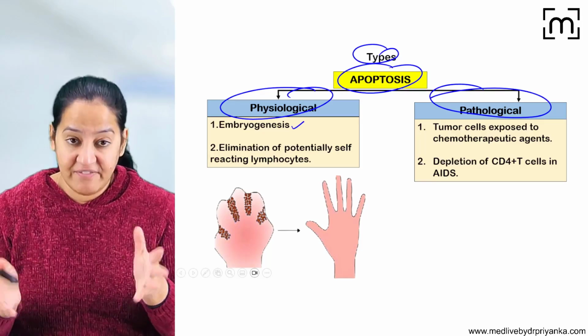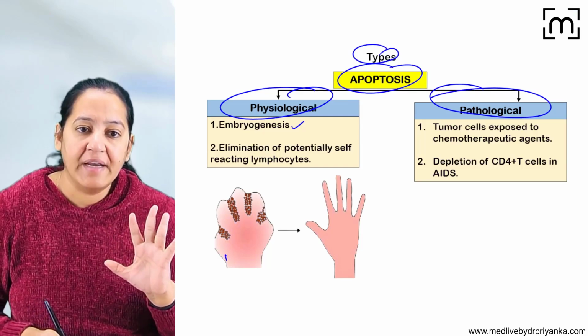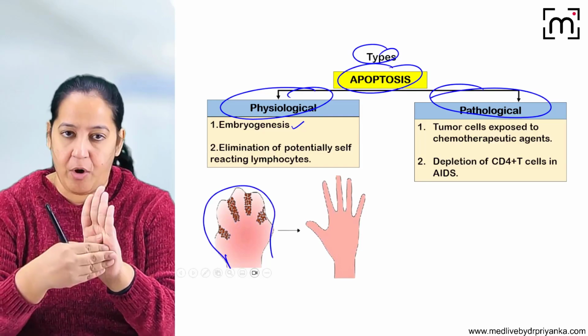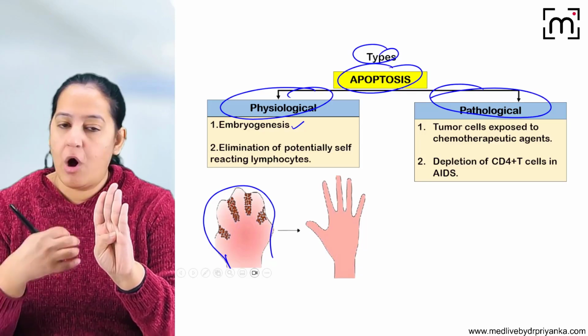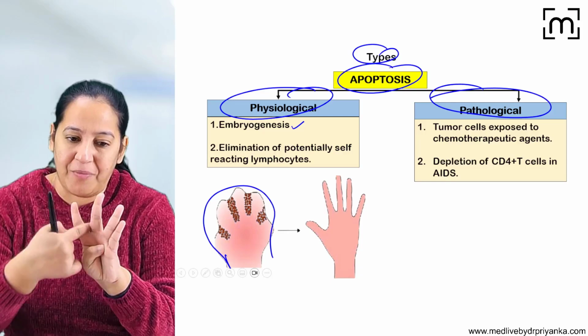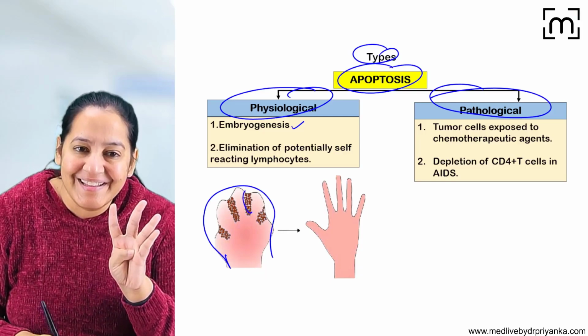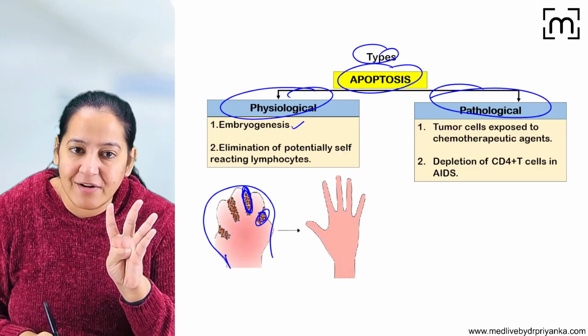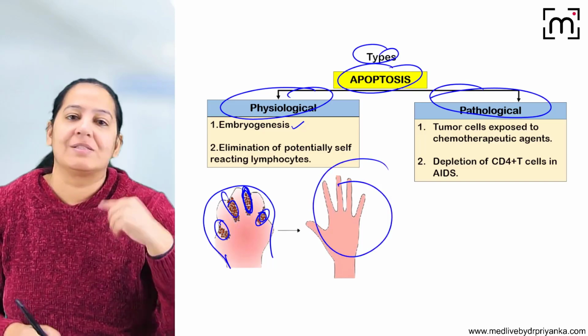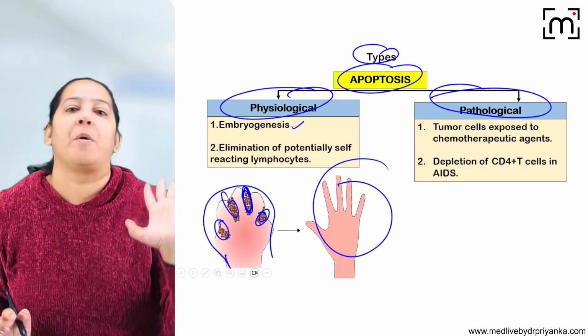Initially, during embryo life, the hand is formed like a complete block. And then the digits are formed. Now, how will the digits be formed in a block? Between 2 digits, the cells undergo apoptosis. Can you see the cells here? The cells here undergo apoptosis. So the 5 digits get separated like this. During embryogenesis, not only in hands, but in multiple organ formation, apoptosis takes place.